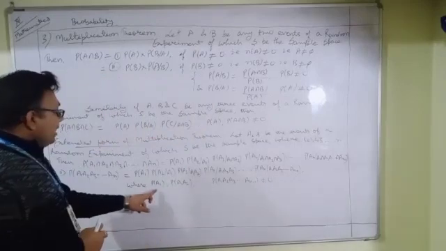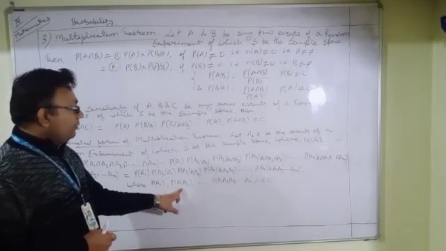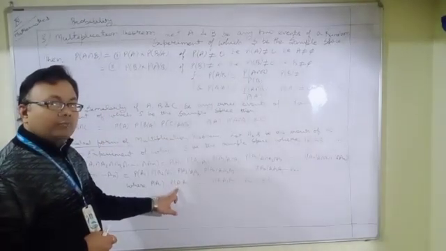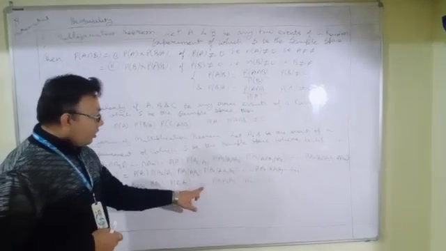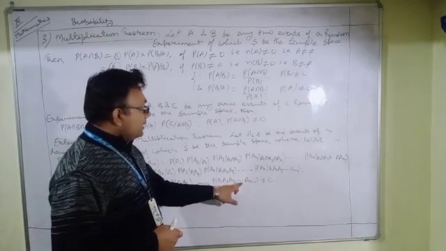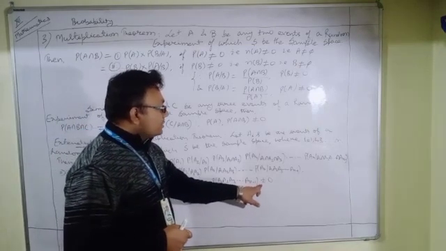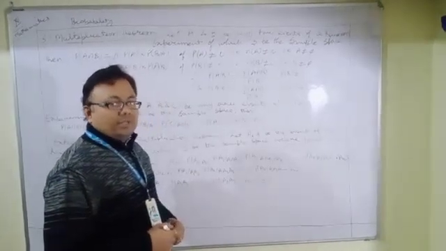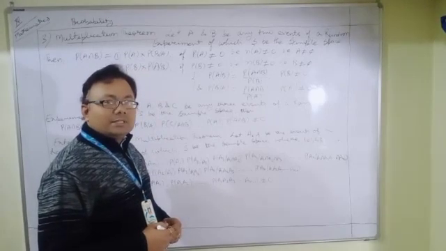where probability of A1, probability of A1 into A2, this stands for probability of A1 intersection A2, up to probability of A1 into A2 into A3 up to An minus 1, those should not be equal to 0. Thank you. Rest of the contents I will discuss in the next slide.